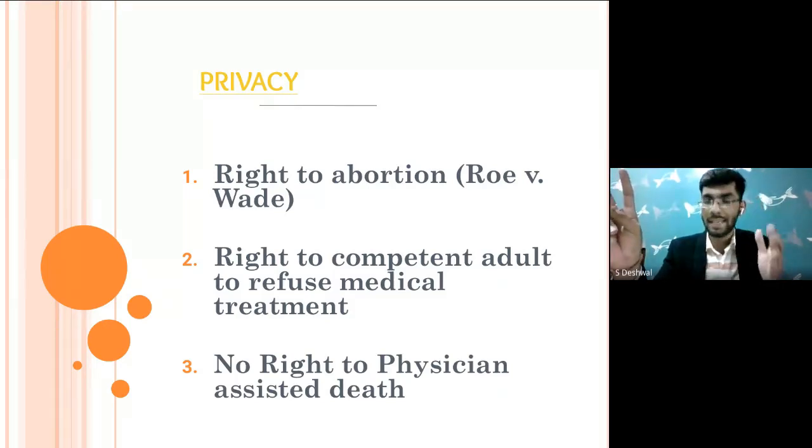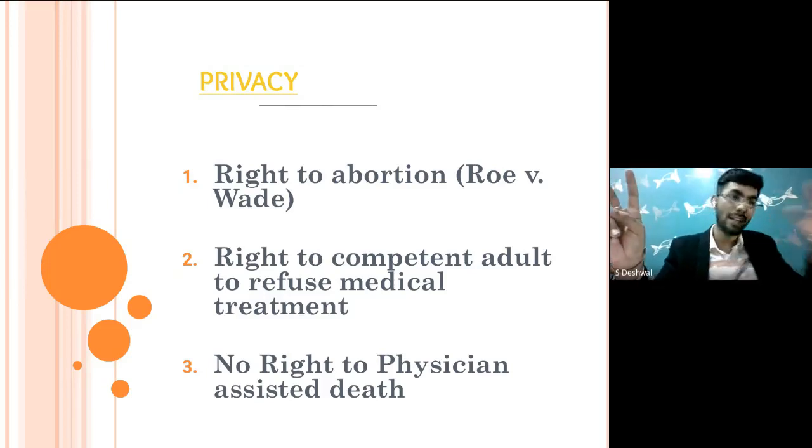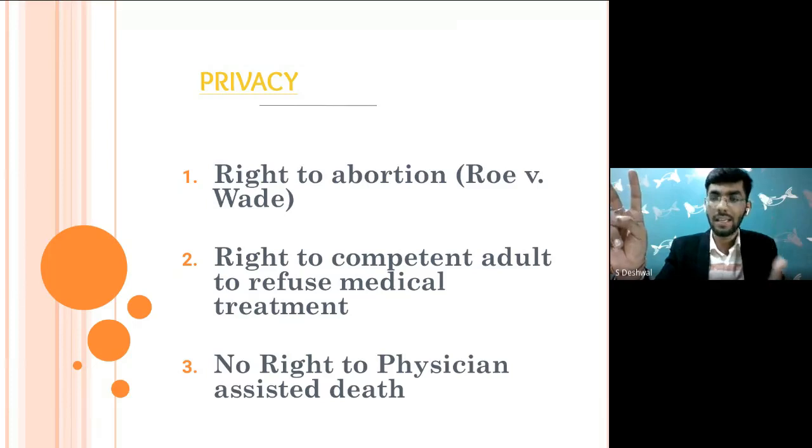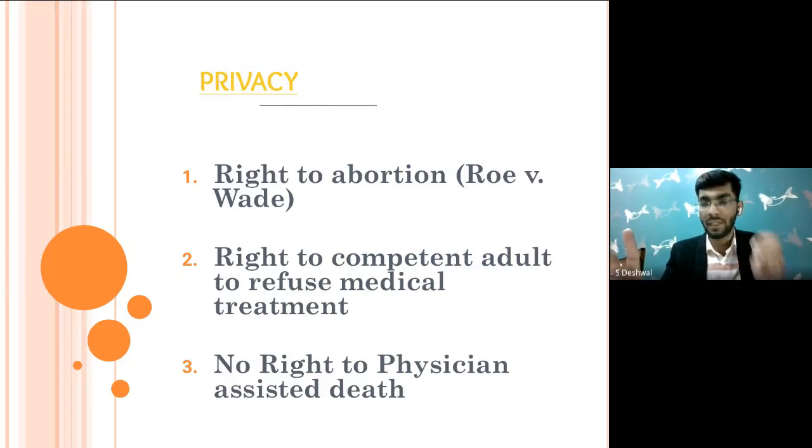So the court says the state could regulate this abortion. It could regulate, it could not prohibit. It could say under what condition you can go for abortion and under what condition you cannot. So in the second trimester, the government, whether federal or state, could merely regulate.